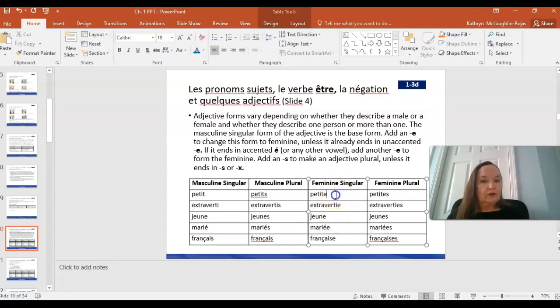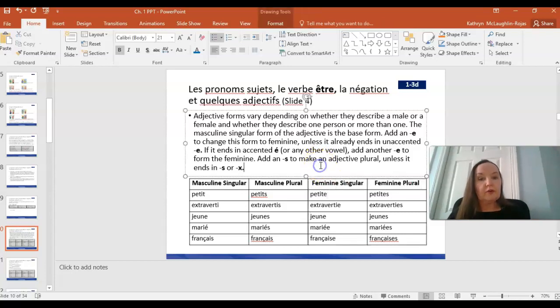Feminine singular, if I'm just describing one woman or girl, then I would say petite. So the final consonant is pronounced now. If I'm referring to a group of all women, then I would say petites, but I'm adding a silent S to the end. So it's important for spelling, not necessarily for pronunciation.